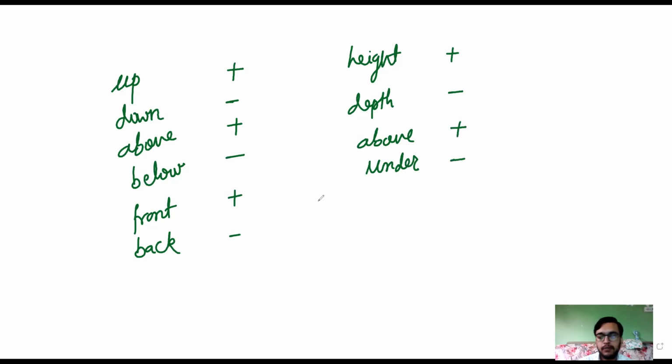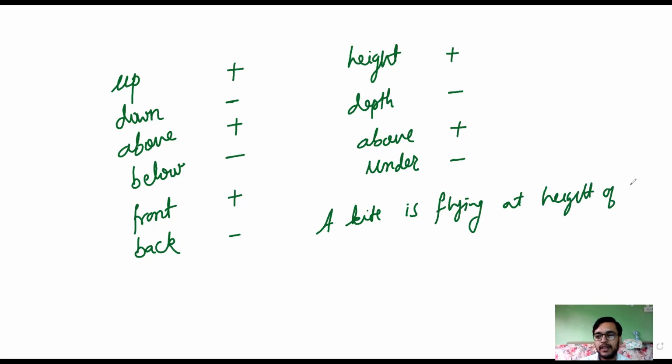For example, if I say a kite is flying at a height of 100 meter above ground, then this 100 meter is indicated by plus 100 meter. Have you cleared this?